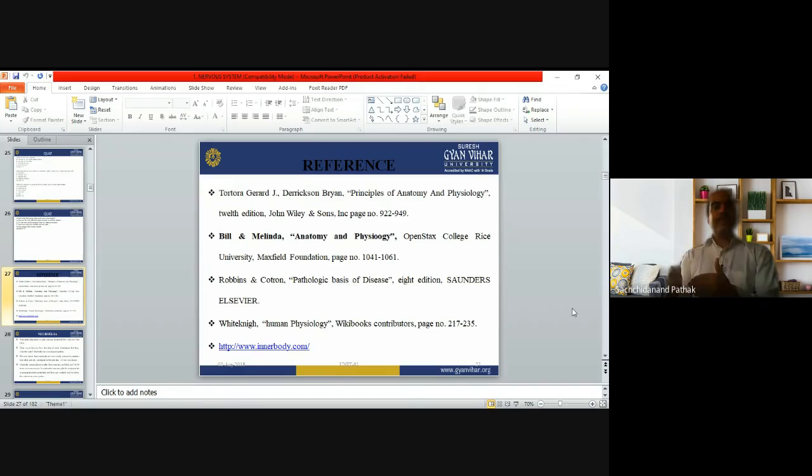Neuroglia we will discuss in further classes, but neurons we discussed today. So you have to go through these books and read well, because the neurons are explained in an explanatory way, so you can understand the neuron structure and their functions.